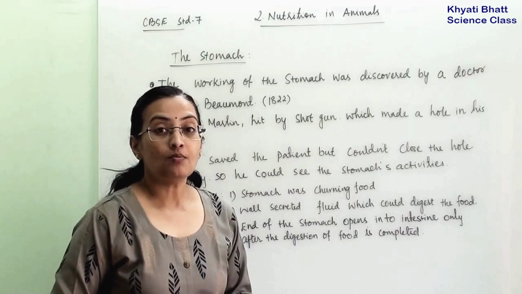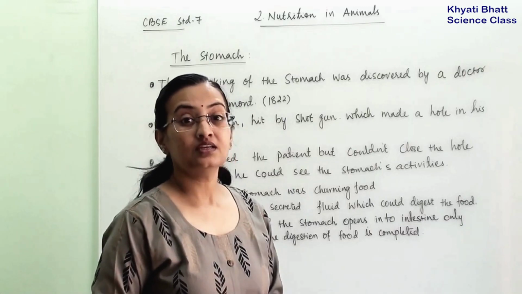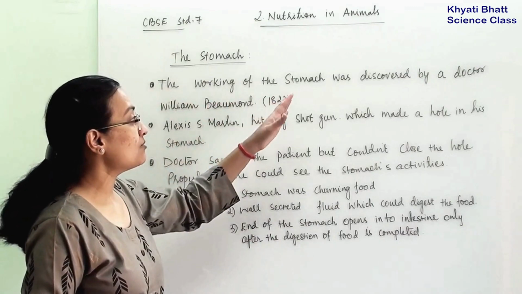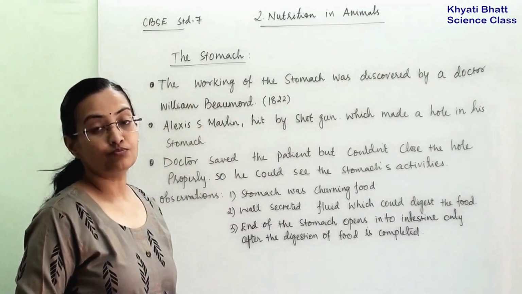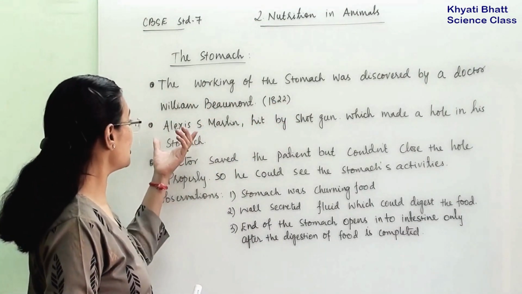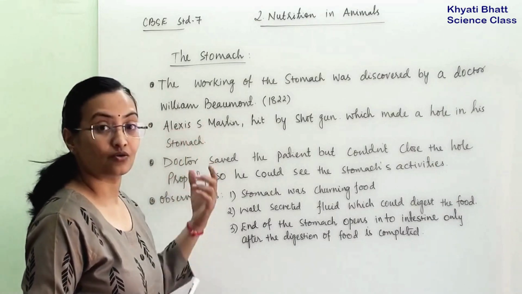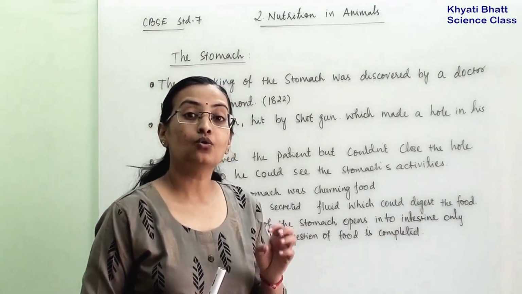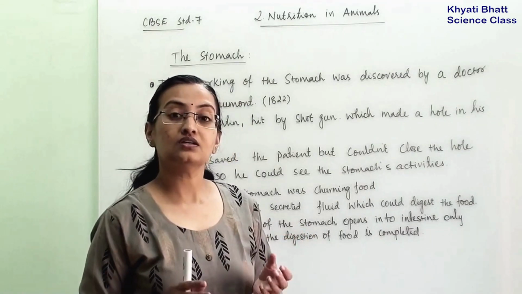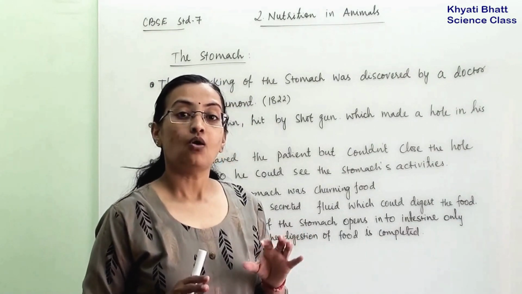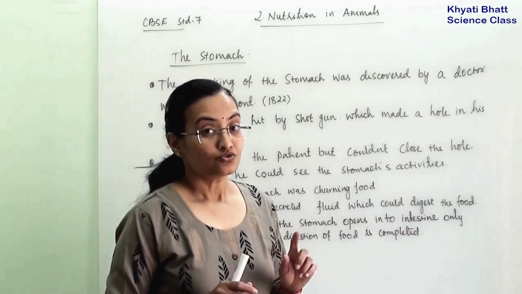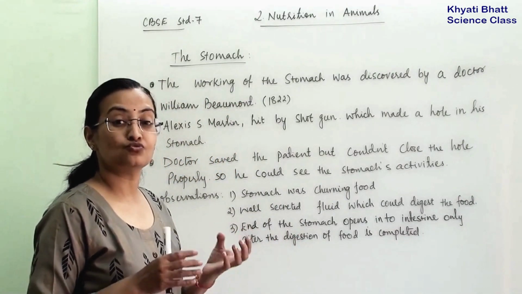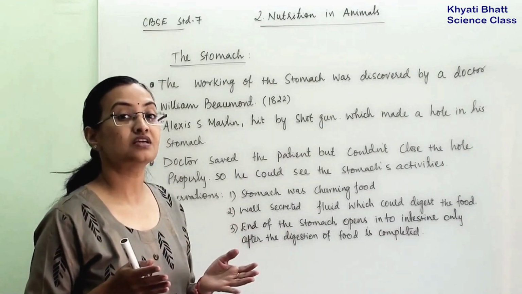We got to know about the stomach's working in 1822, and it was discovered by a doctor named William Beaumont. It happened that a patient named Alexis St. Martin got hit by a shotgun, and this shotgun made a hole in his stomach, but the doctor couldn't completely fill or close the hole. So from that hole, the doctor got an opportunity to see how the stomach works.